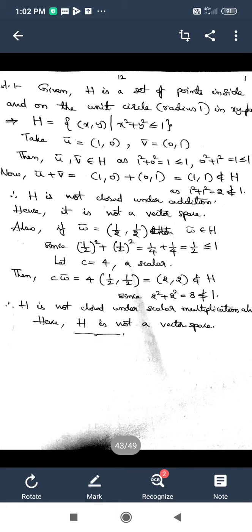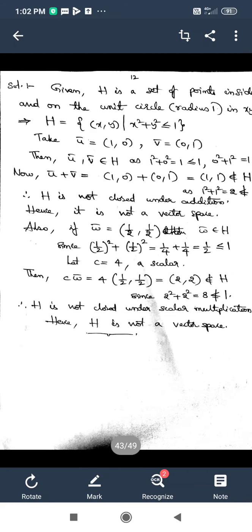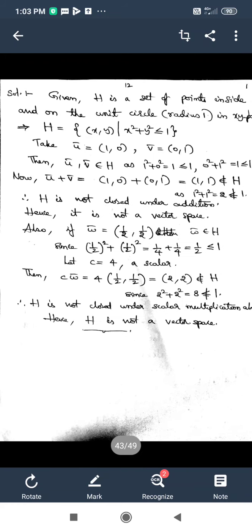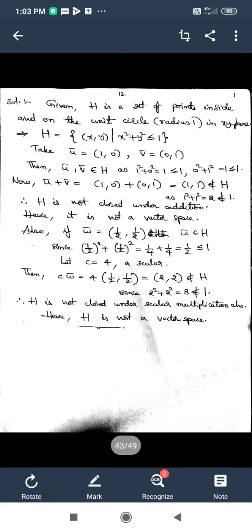So given H is a set of points inside and on the unit circle of radius 1 in the xy plane. Not only is the radius 1, we have to consider the center of the circle as the origin, that is (0, 0).